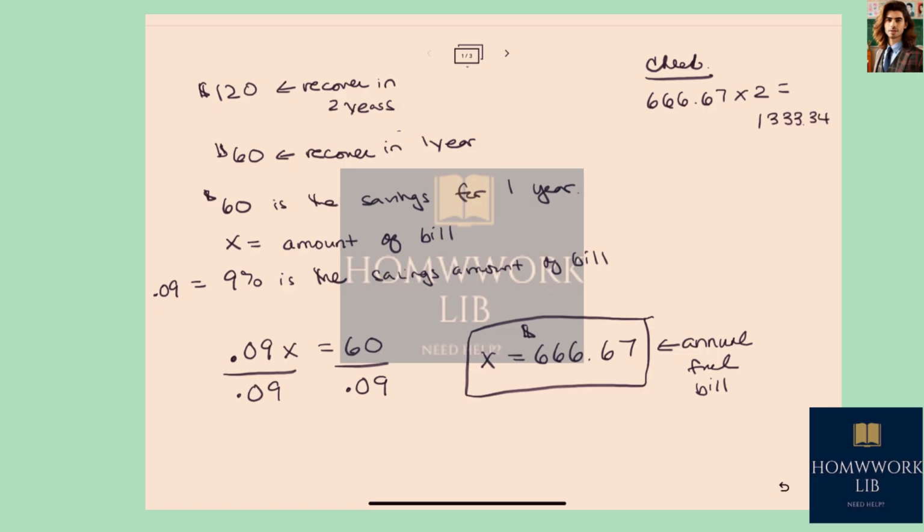1333.34. And then if we multiply that by 0.09, we're going to get 120.0006, which is as close as we're going to get to 120 with our rounding error. So the annual fuel bill, $666.67.